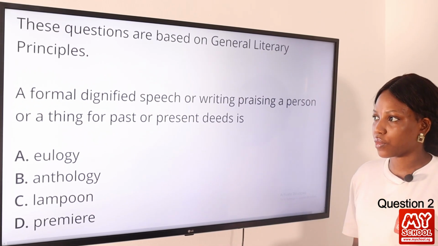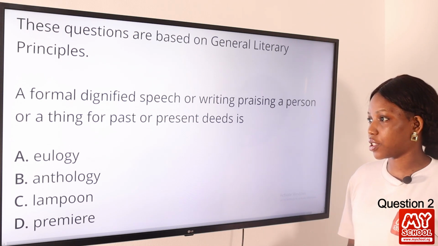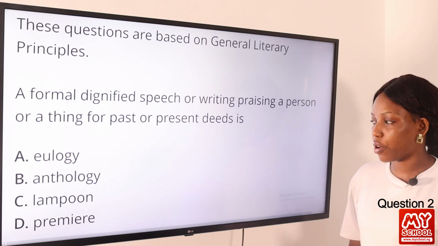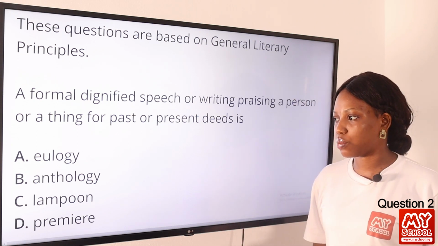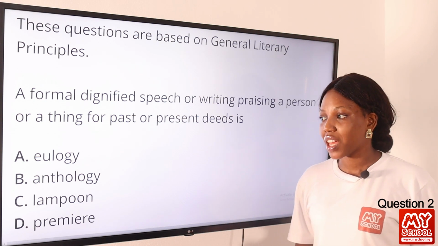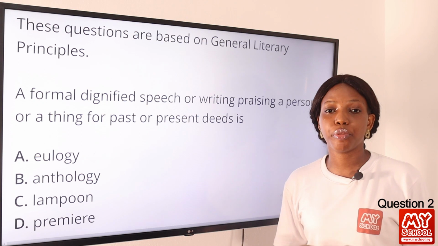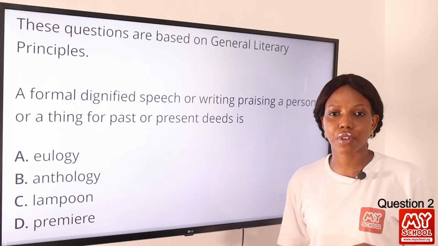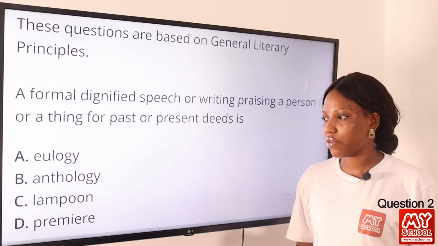Question 2. A formal, dignified speech or writing praising a person or thing for past or present deeds is dash. Option A, eulogy; option B, anthology; option C, lampoon; option D, premiere. The answer to this question is eulogy. Now, when you think of eulogy, you think of praise or praises. So it's a piece of writing or a speech that praises someone or something, okay?